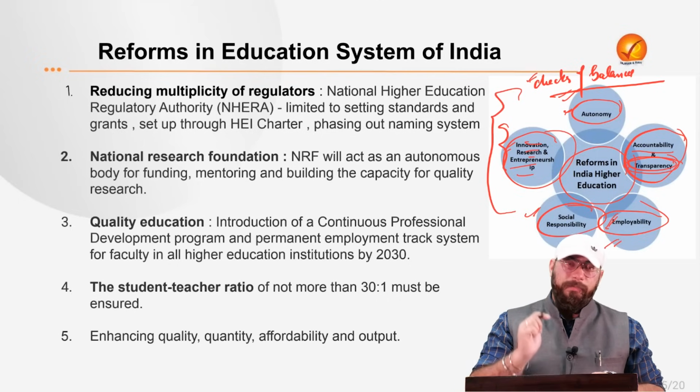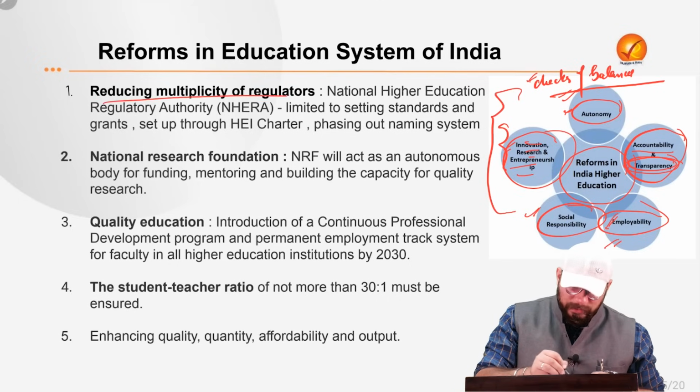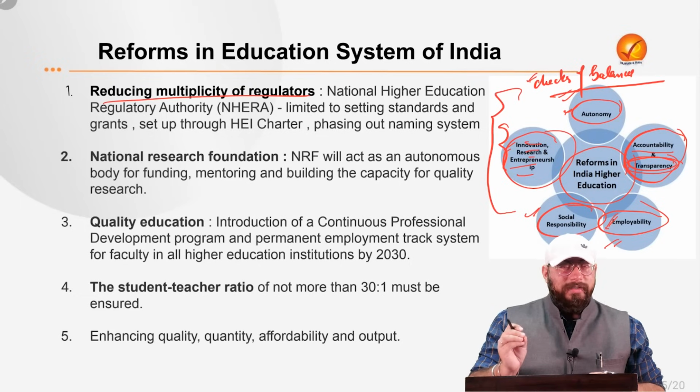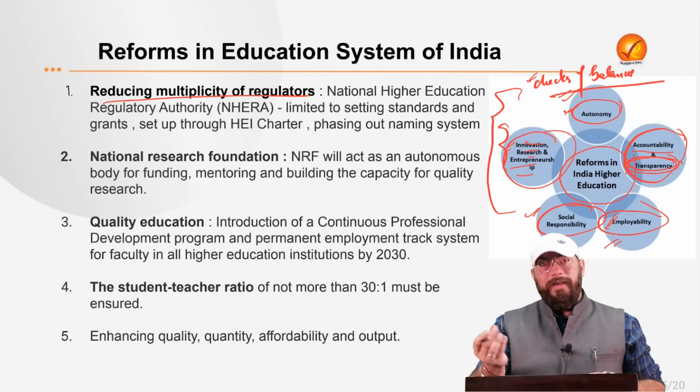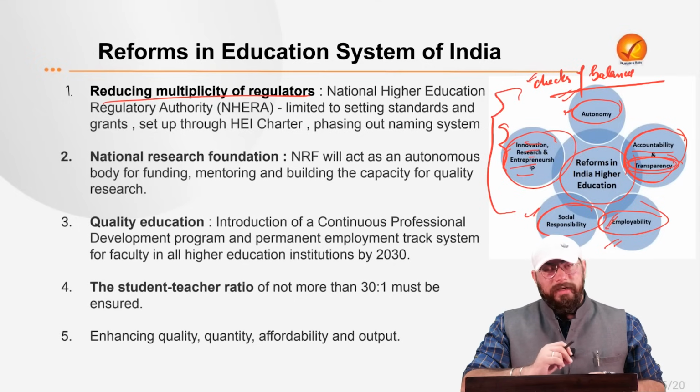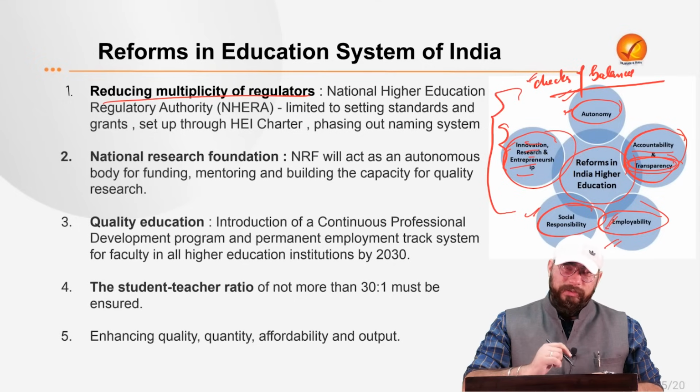Right? Now, some other points I've mentioned over here, you can see for yourself. Reducing the multiplicity of regulators. There should not be multiple regulators in the country. There should be a single regulator regulating higher educational institutions, a single regulator for the schools, a single regulator for the colleges, and all the other facilities.